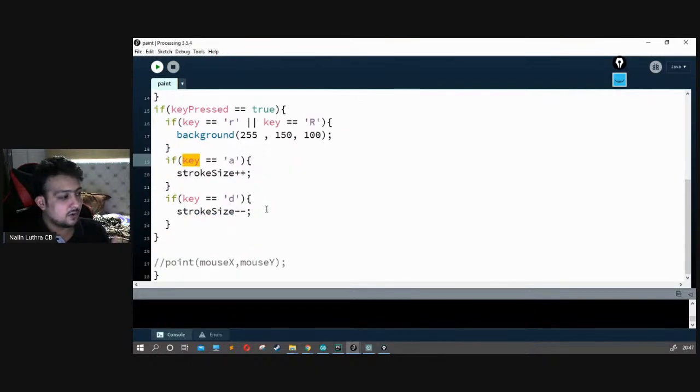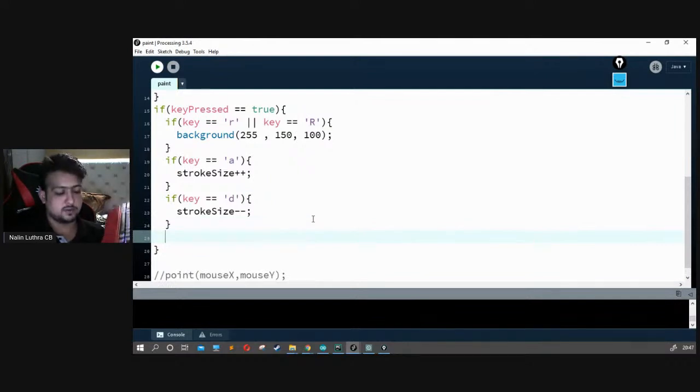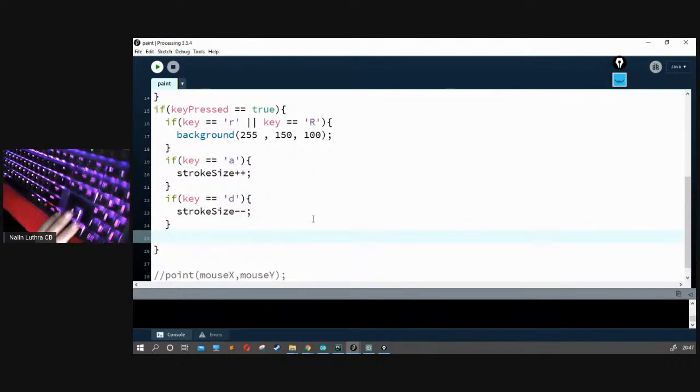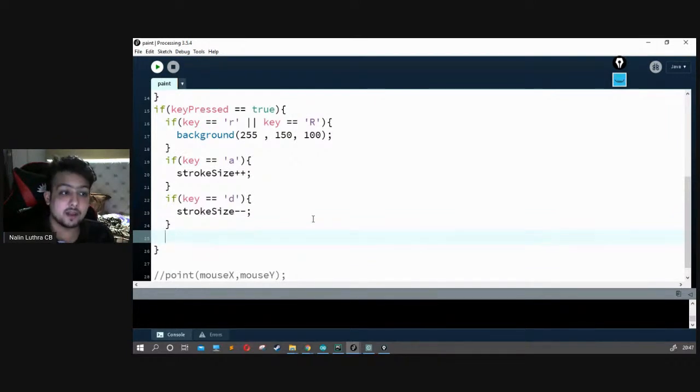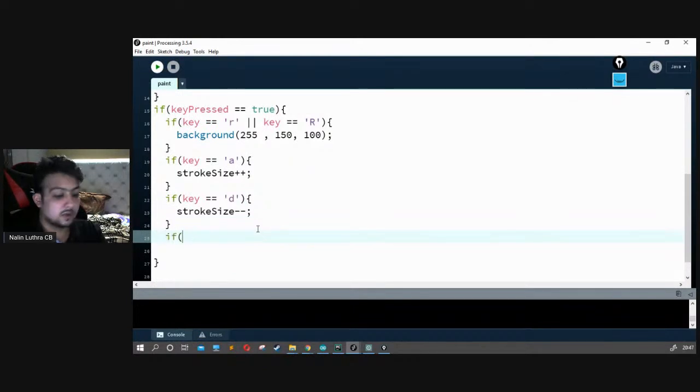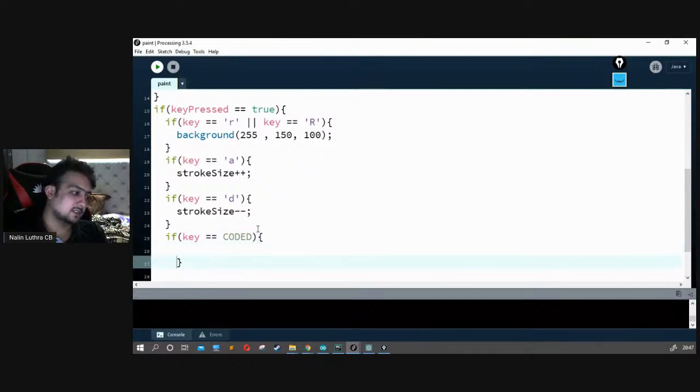Okay, so let's move forward a bit. What if you don't want to use normal ABCD? What if you want to use arrow keys, or some of the keys which are not simple ABCD? How to do that? To actually do that, we have to check if it's coded. So these keys are coded. If we press these types of keys, key is equal to CODED.